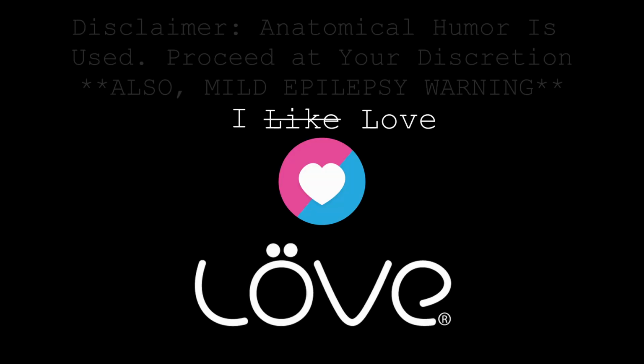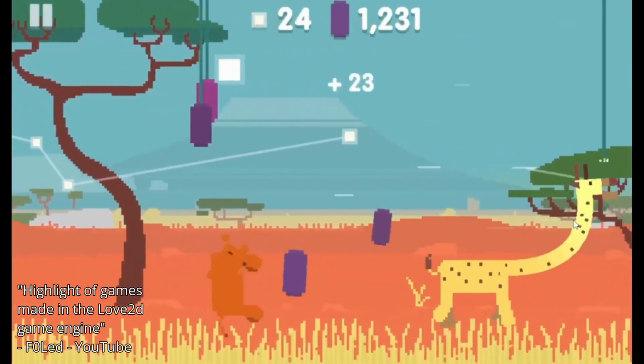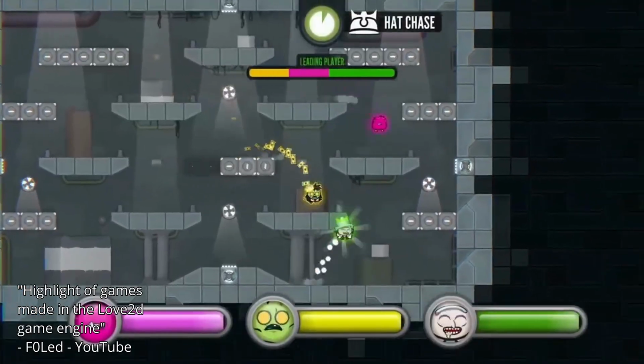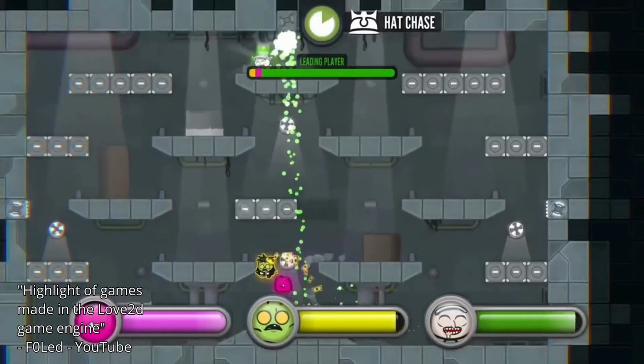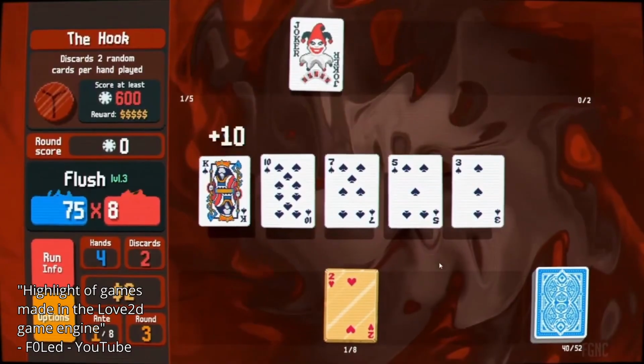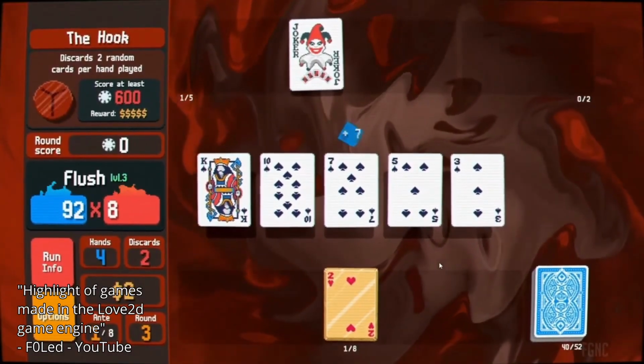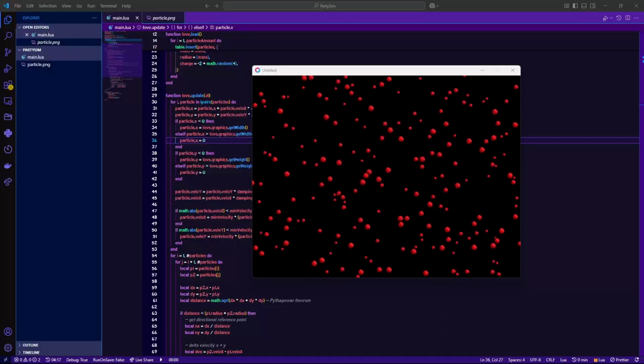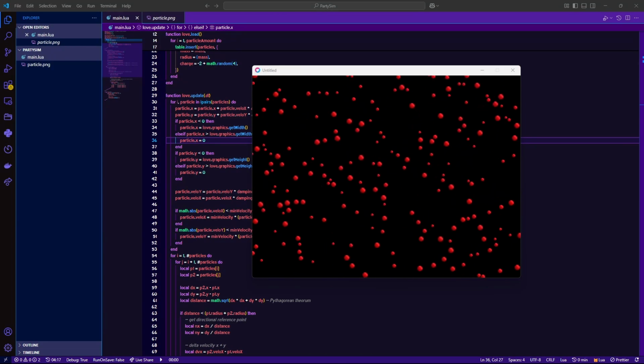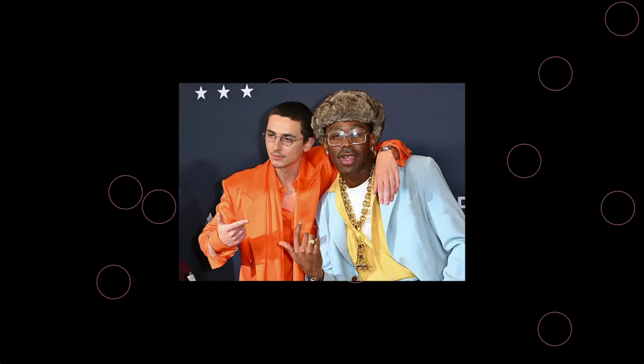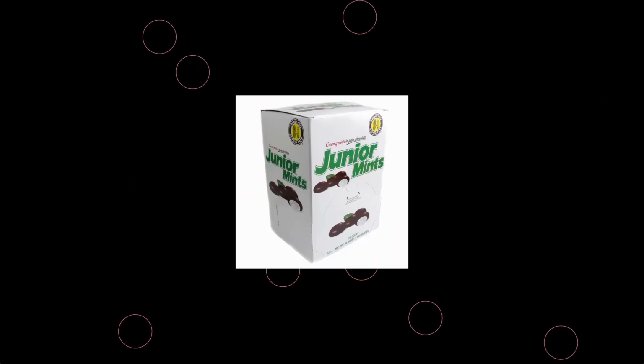I love Love2d. Love2d is a C-based framework developed for the interpreted programming language Lua, which enables you to work with low-level graphics. Everything from platformers to card games are developed with Love2d, but I myself am partial to designing my own 2D simulations. My friend Tyler and I spent a large amount of time in our junior years of high school searching for an option for low-level game design.